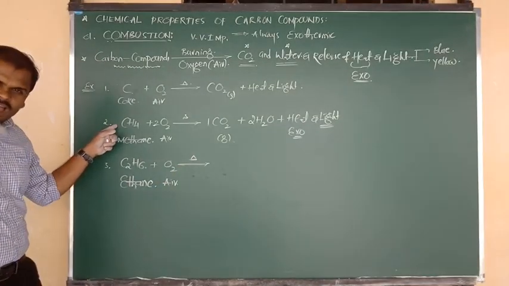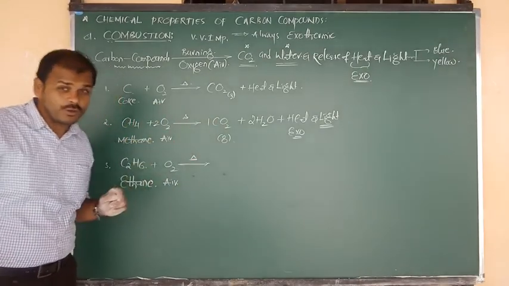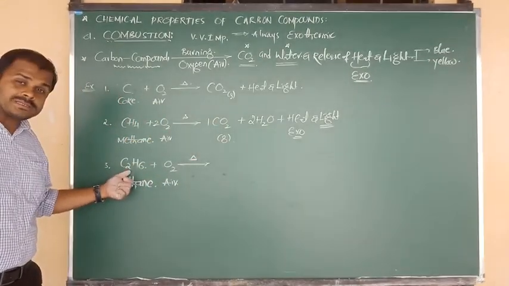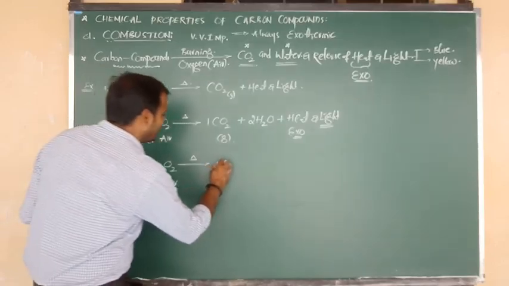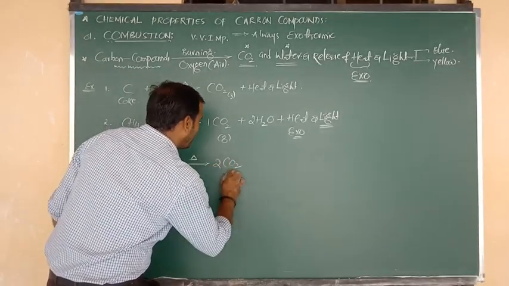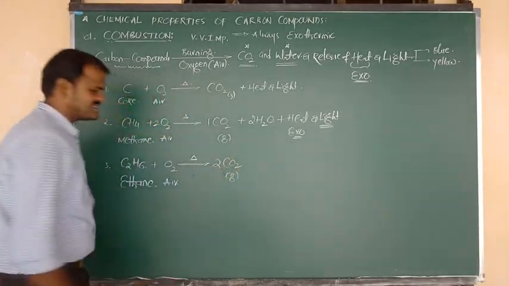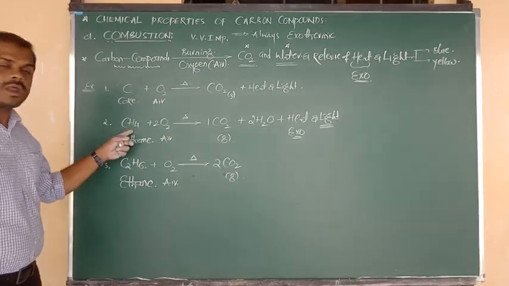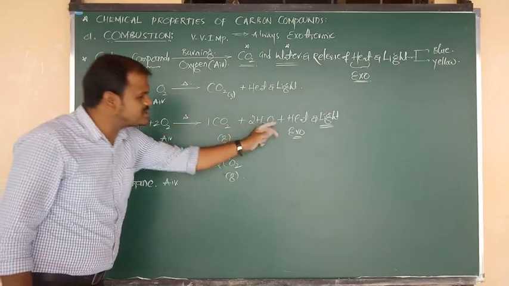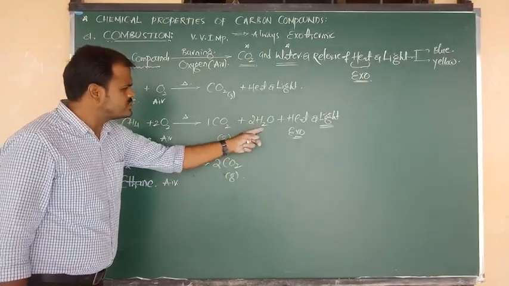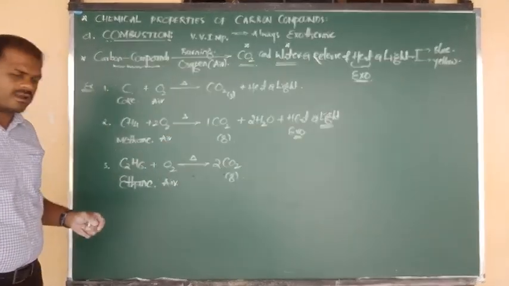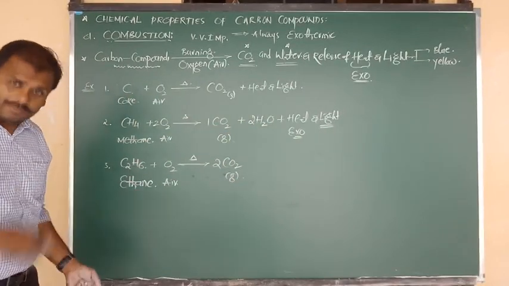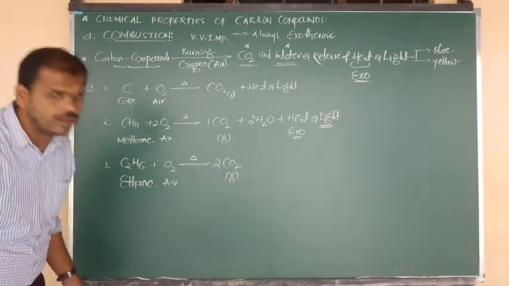In methane, one carbon is there, so we wrote 1 mole of CO2. But in ethane, how many carbons are there? 2 carbons are there. That means here we can write 2 moles of CO2 gas. I hope you understand clearly. Good. Here 4 H atoms are there, that is 2 moles of water molecule, because 2 2s are 4 atoms, here also 4 atoms. Here how many atoms? 6 atoms. Means 6 moles of water you want to write? No.